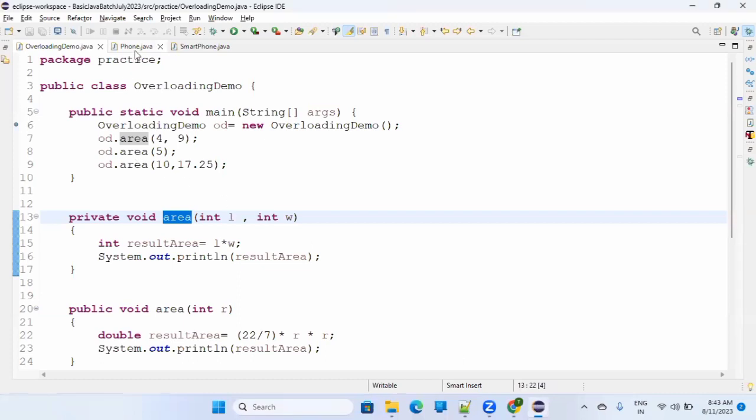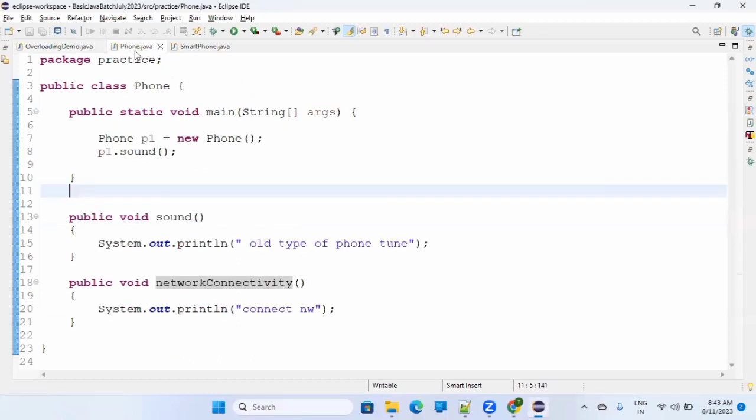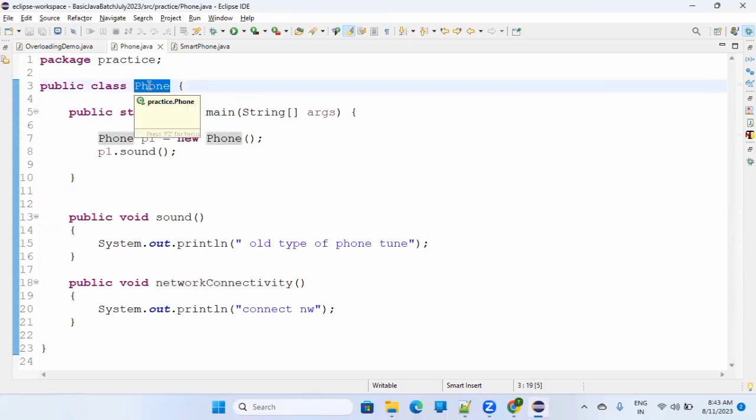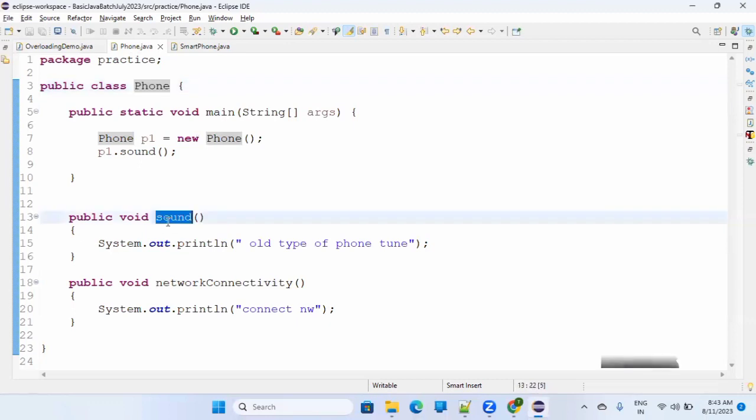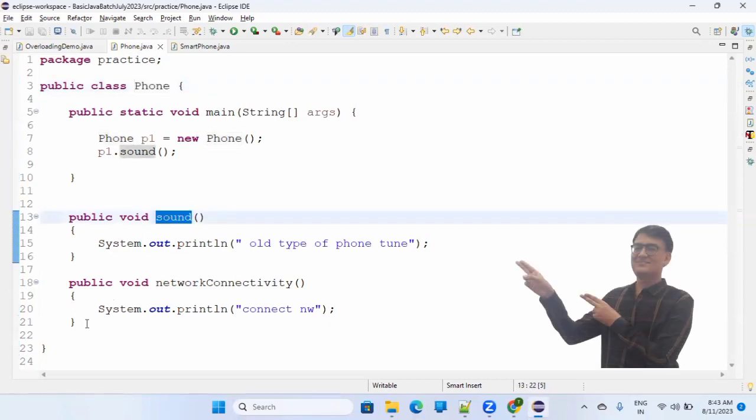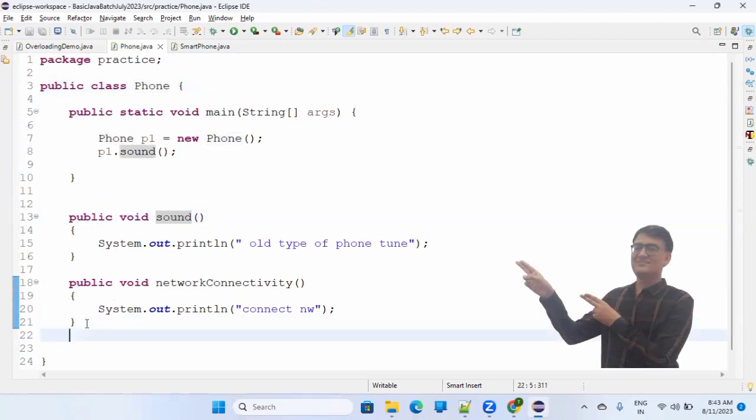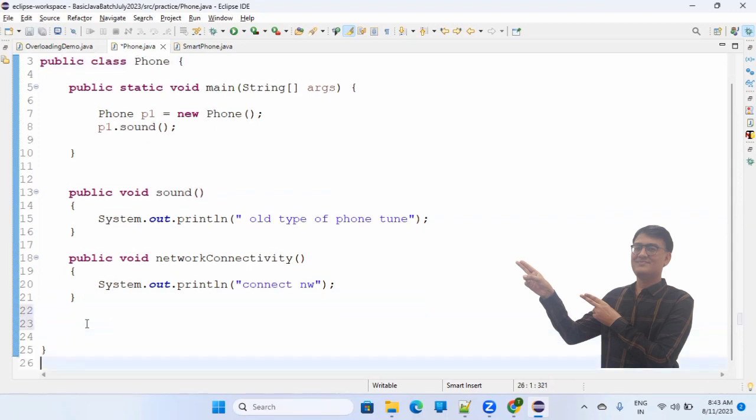So let's take an example. We have a phone class, and it has a function sound. Let's create one more function, public call disconnect.